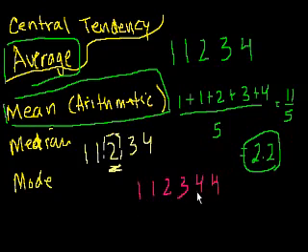So when you have a set with an even number of numbers and someone tells you to figure out the median, what you do is you take the middle 2 numbers, and then you take the arithmetic mean of those 2 numbers. So in this case, of this set, the median would be 2.5. Fair enough. But let's put this aside because I want to compare the median and the means and the modes for the same set of numbers. But that's a good thing to know because sometimes it can be a little confusing.